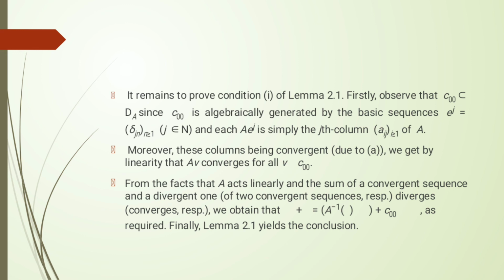From the facts that A acts linearly and the sum of a convergent sequence and a divergent one diverges, we obtain that A^{-1}(c) is not contained in c_00, as required.